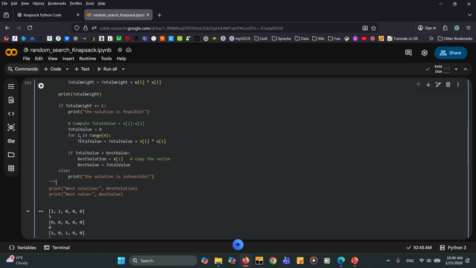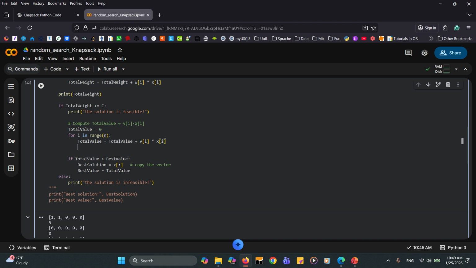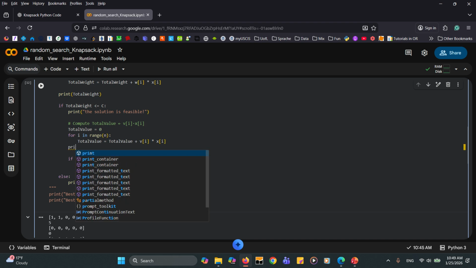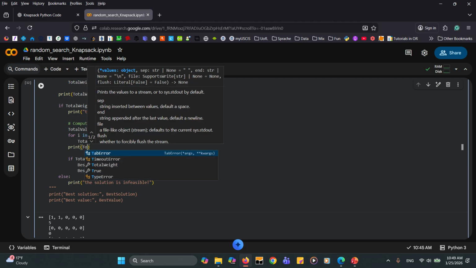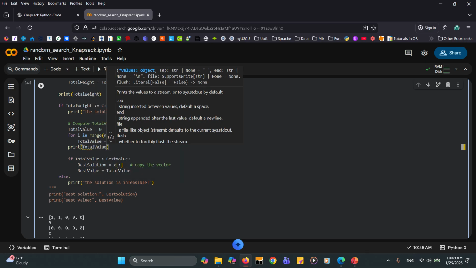And then when the solution is feasible, and we go evaluating this one, we are updating the total value. And then after this one, the same as what we did previously, I'm going to print the total value.